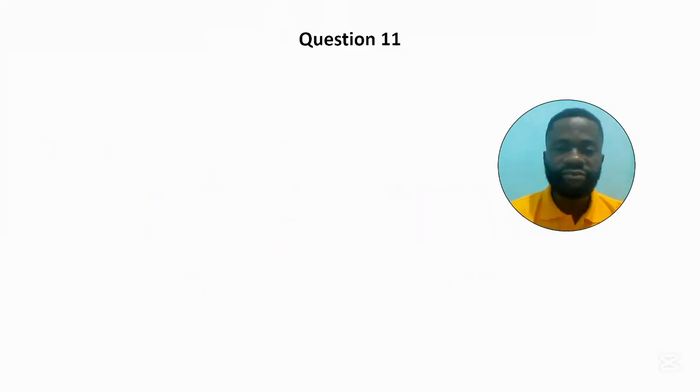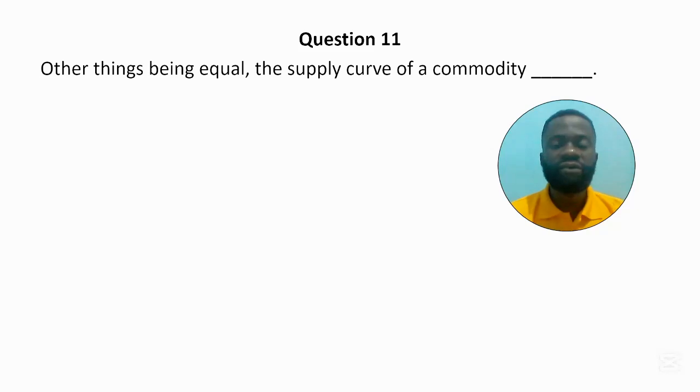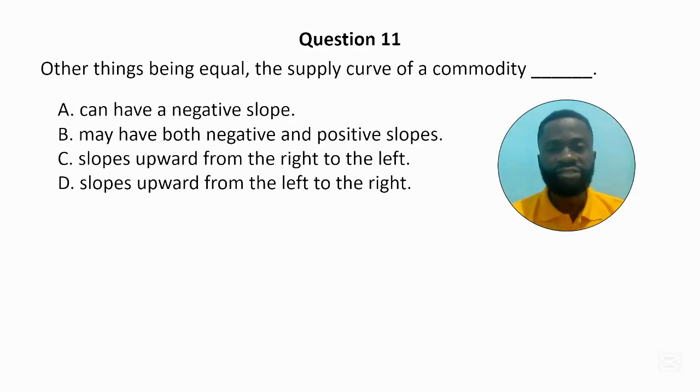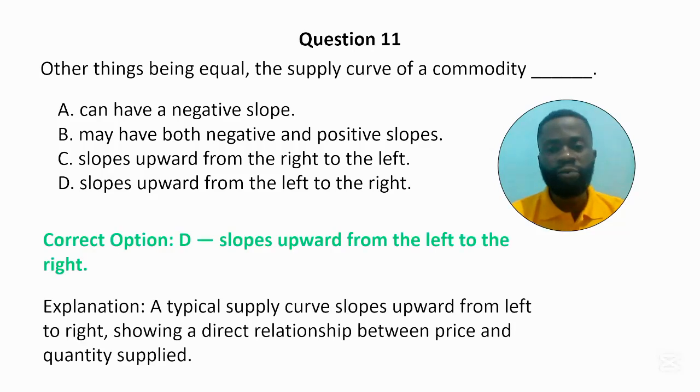Question 11. Other things being equal, the supply curve of a commodity dash. A. Can have a negative slope. B. Can have both negative and positive slopes. C. Slopes upward from the right to the left. And D. Slopes upward from the left to the right. The correct answer is D, slopes upward from the left to the right. A typical supply curve slopes upward from left to right, showing a direct relationship between price and quantity supplied.